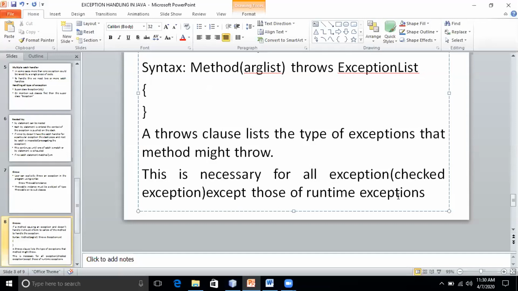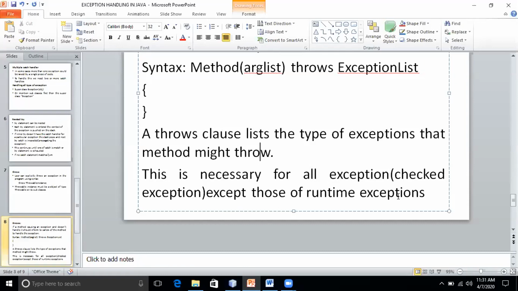Suppose if it is throwing an arithmetic exception, should I indicate that? No, because arithmetic exception is what type of exception? Runtime exception. Okay, so I'll just list out a few checked exceptions. For example, IO exception is a checked exception. Class not found exception is a checked exception.